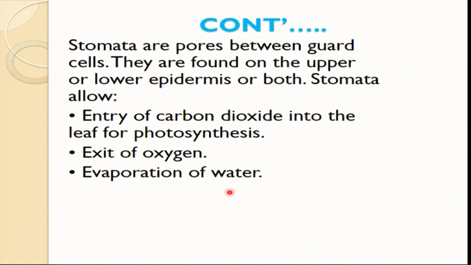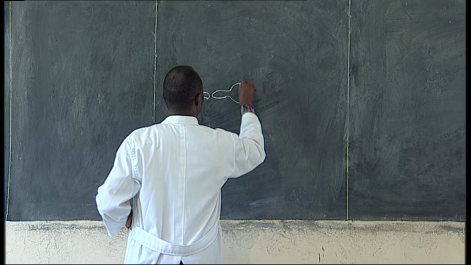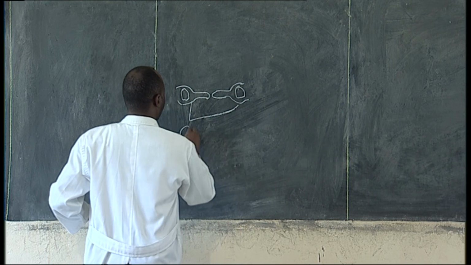Stomata, as I mentioned, are pores that are normally found between the guard cells. If you remember properly, I'm trying to draw the diagram to show you. These two are called the guard cells.